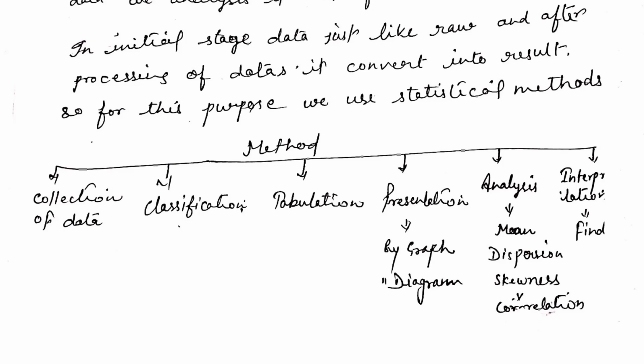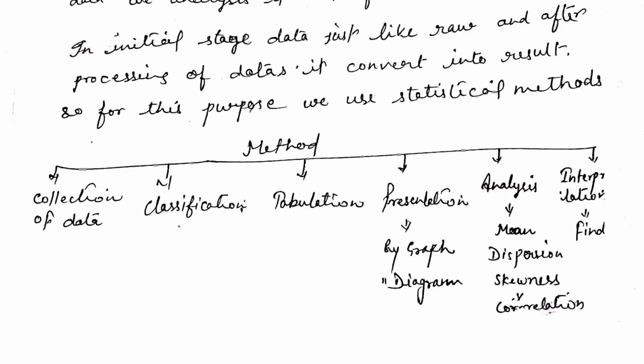After the tabulation system, we come to the next method, which is the presentation. That is very important for us. How will we present our data? We have several choices. We can present the data by the graphical method or by the diagram method.